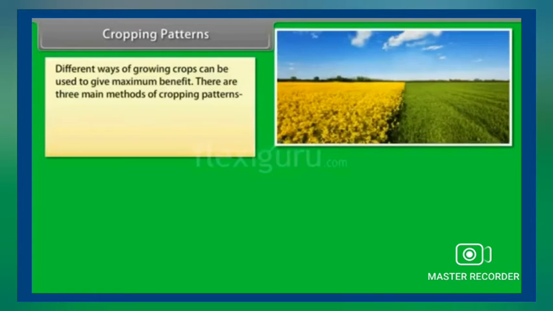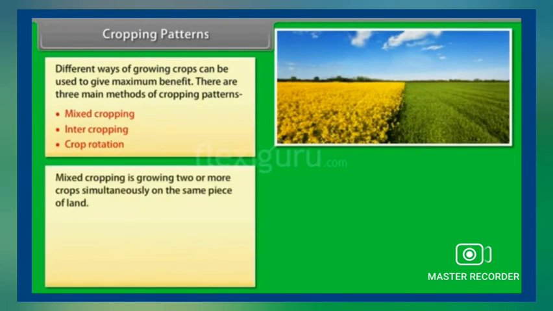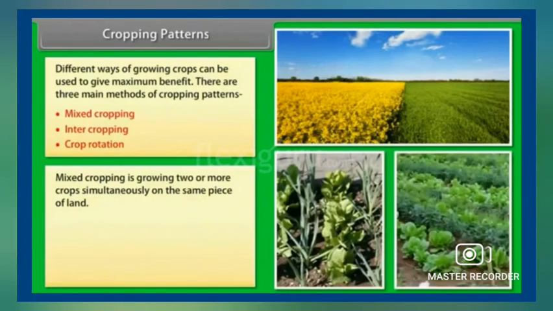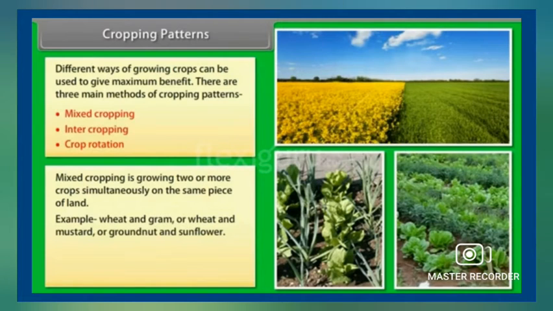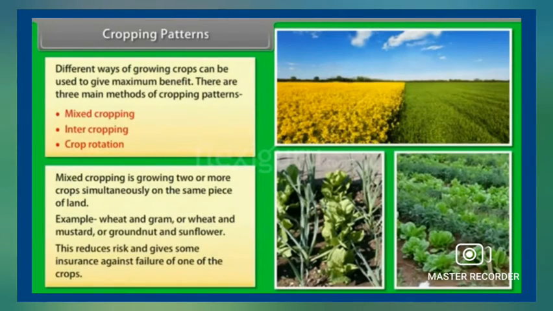Now let us see the cropping patterns. Different ways of growing crops can be used to give maximum benefit. There are three main methods of cropping patterns, namely mixed cropping, intercropping and crop rotation. Mixed cropping: mixed cropping is growing two or more crops simultaneously on the same piece of land. Example, wheat and gram, or wheat and mustard, or groundnut and sunflower. This reduces risk and gives some insurance against failure of one of the crops.